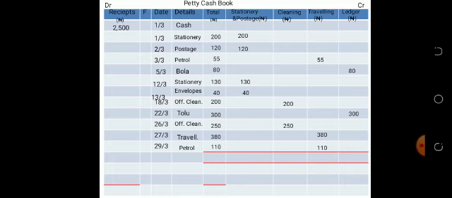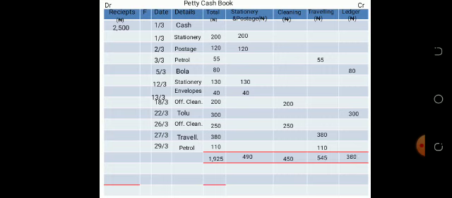So, the next thing is to add up all these entries. Add up everything on the total column. The total, you get what? 1,925. I hope that's what you got there. Now you go to the individual payment analysis columns and add up: stationery, cleaning, traveling, and ledger.